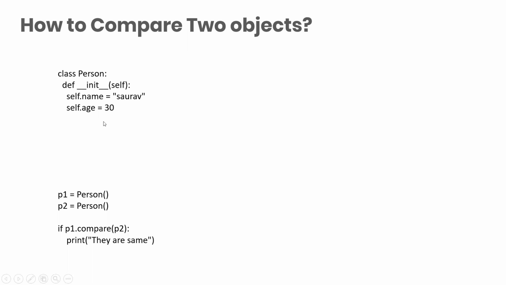What we are trying to do is, we have created two objects, P1 and P2. We want to compare these objects, but not their addresses. Last time we did P1 is equal to P2, but it compared their addresses. Now we wanted to compare the ages of P1 and P2. So we wanted to check whether P1 age is equal to P2 age or not. So we created a new function, compare, and we wrote it like this.